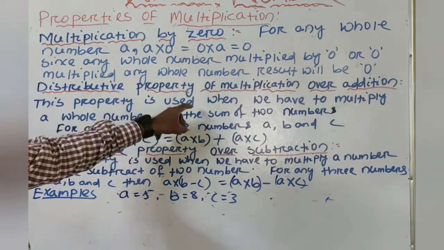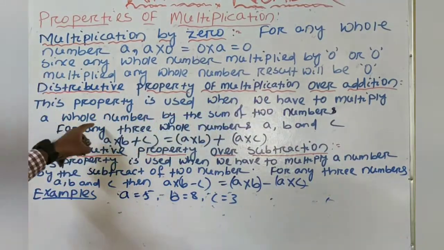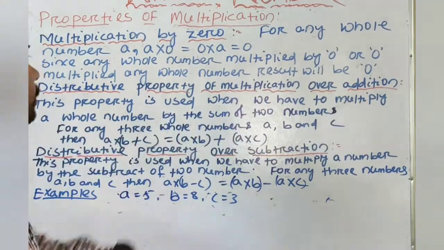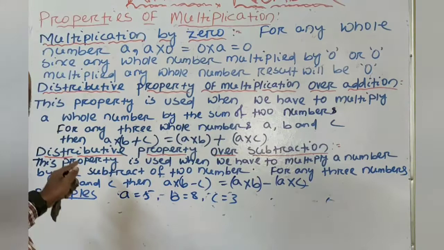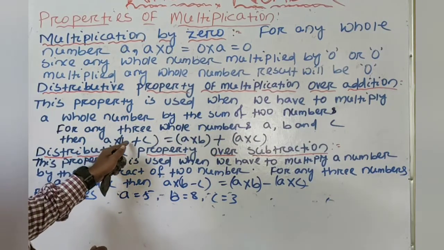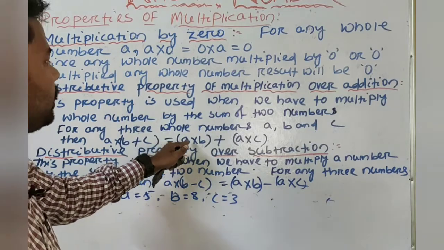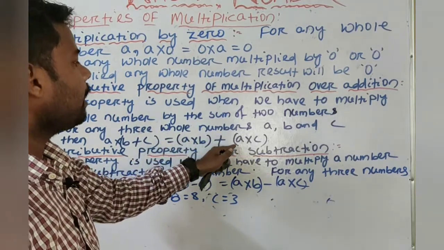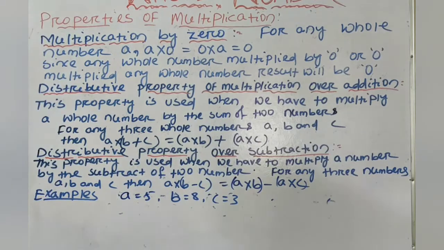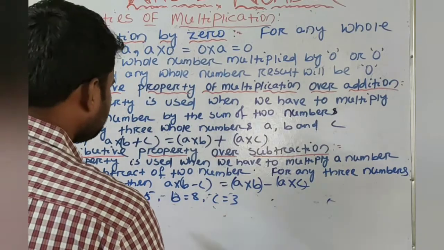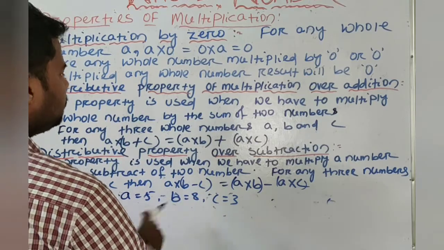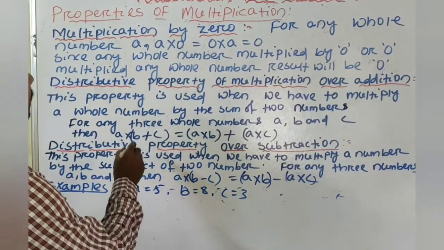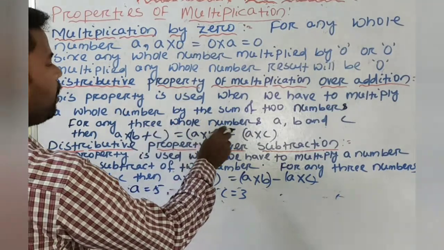This property is used when we have to multiply a whole number by the sum of two numbers. For any three whole numbers A, B and C, A multiply whole B plus C is equal to A multiply B whole plus A multiply C. For that I have taken three numbers. Suppose A is equal to 5, B is equal to 8 and C is equal to 3. Here we will prove whether LHS is equal to RHS or not.